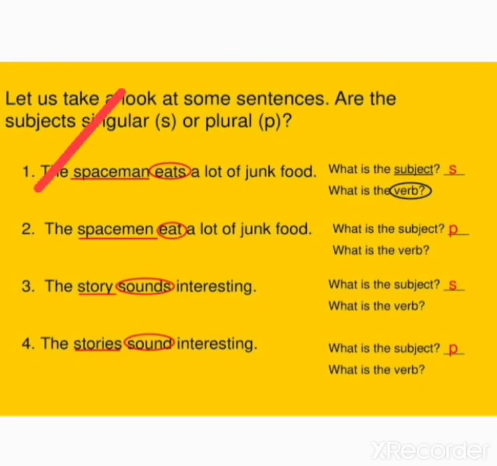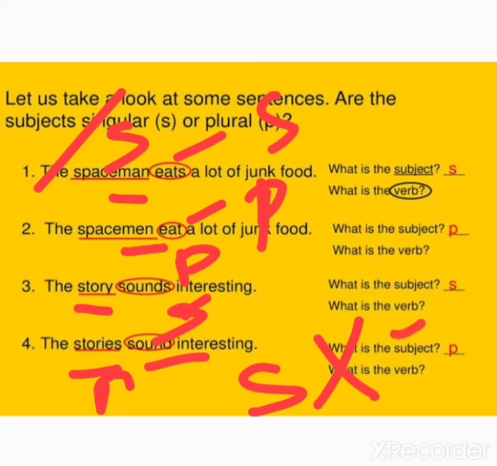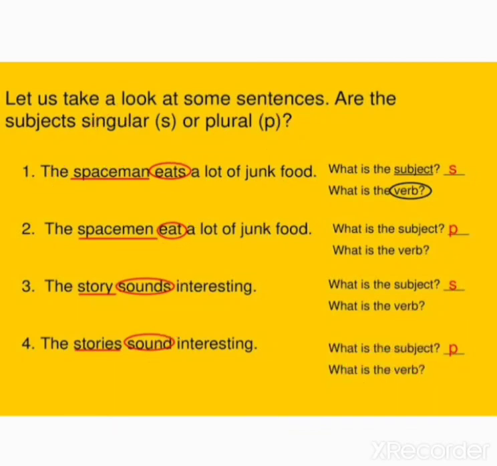So here the spaceman eats a lot of junk food. Spaceman is third person singular number, so the verb will also be in singular number, eats. The spacemen, plural number, so that's why the verb is also in plural form, eat. You cannot add s over here. The story, only one story it has been mentioning, so singular number, so that is why s is added over here. The story sounds interesting. The stories, it is plural in number, so that is why the verb will also be in plural number. The stories sound interesting. Here you cannot write s or es over here.